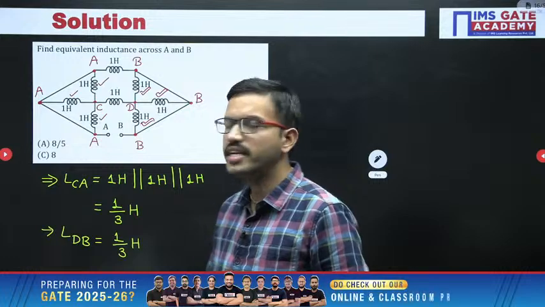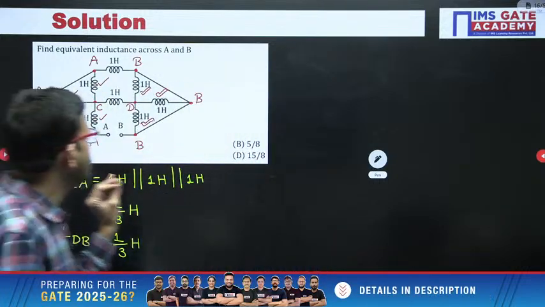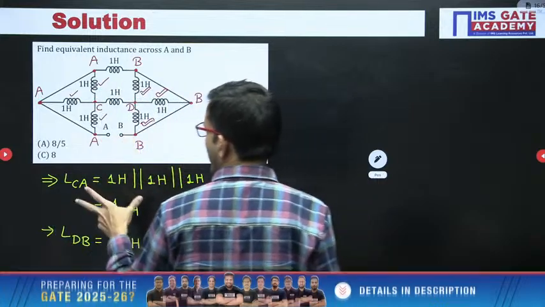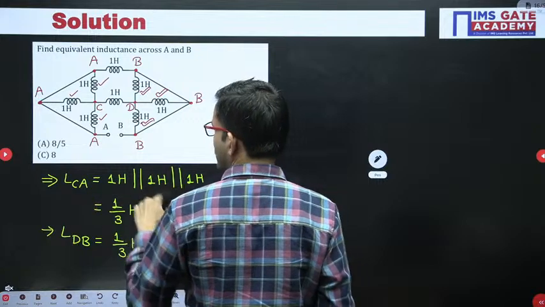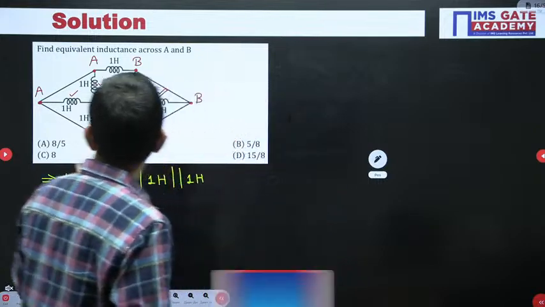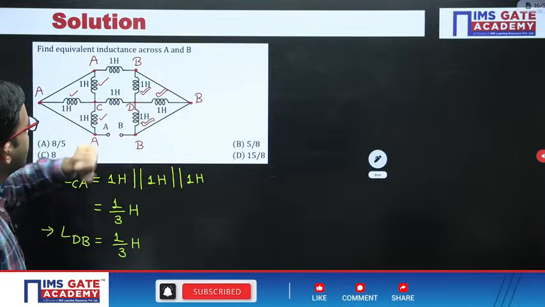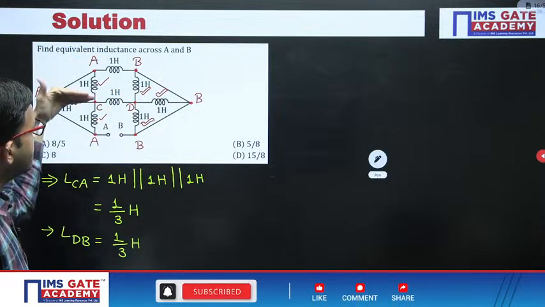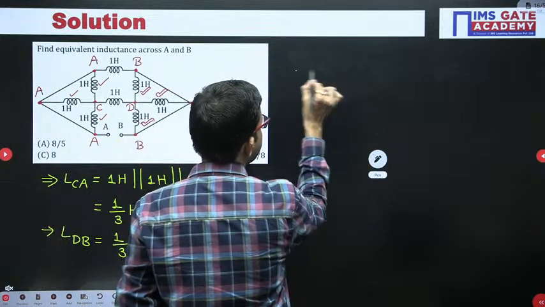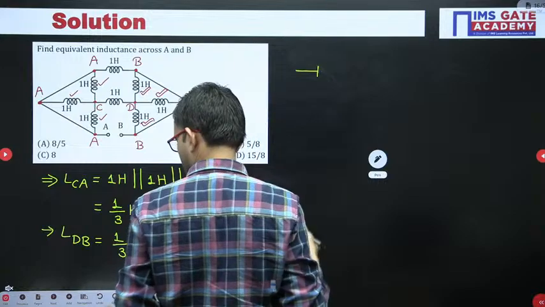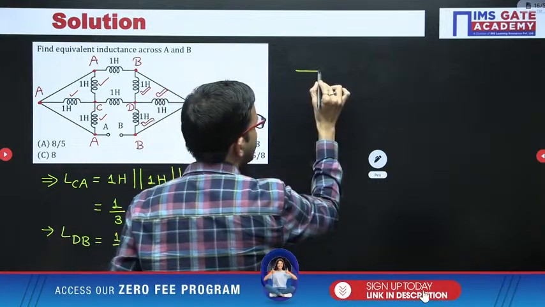Now up to here everyone will be doing correct, but after that still some students may do silly mistakes. Here, whatever you got, now you can place equivalently the connections. So as of now, what did you get? Between the terminals C and A, we got 1 by 3 Henry. Here we got 1 by 3 Henry. Here also we got 1 by 3 Henry. After that, here we are having 1 Henry and here we are having 1 Henry. I am representing it like this.